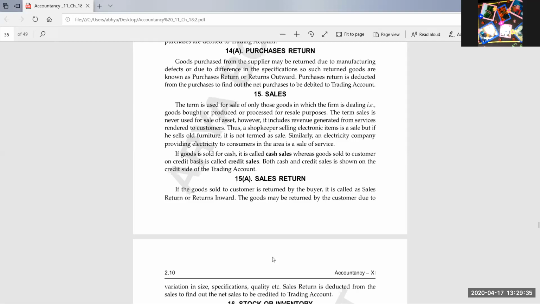Yes, very good. And for us, we will be recording two transactions. One will be purchase return for us, and on the other hand, it will be recorded as a sales return. When we have got this chair returned back, it is recorded under the head sales return. Then further we are returning this chair to our seller, then it will be recorded as purchase return. So I think I am clear here. One transaction: